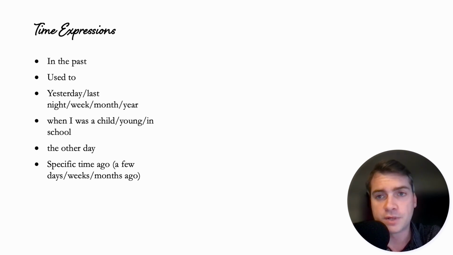So common time expressions for the past simple. In the past, used to, or a specific time like yesterday, last night, last week, last month, last year, or when I was a child, when I was young, when I was in school, okay, a period in the past that is finished, or the other day, a specific time in the past. So a specific time ago, like a few days ago, a few weeks ago, a few months ago. All of these are these keywords, these clues, these time expressions that show you we're talking about the past simple.